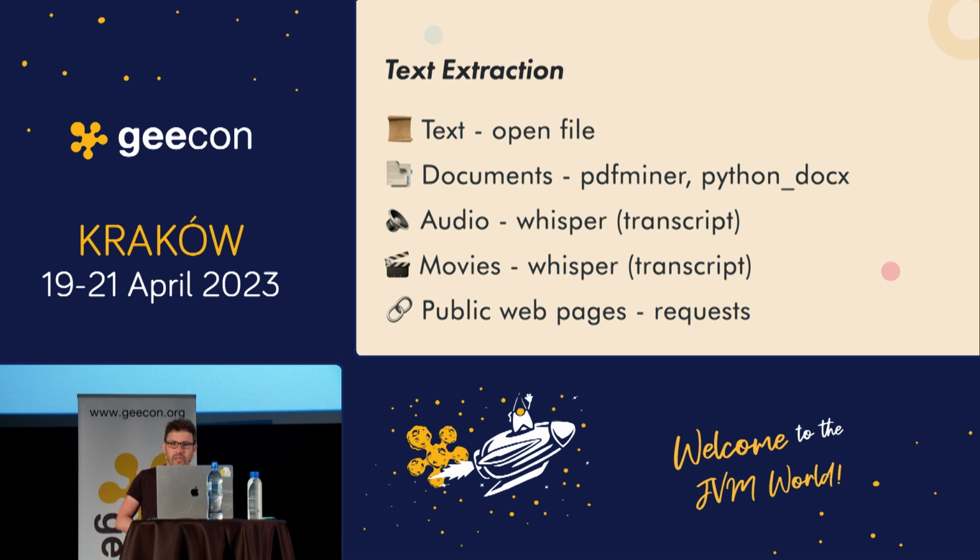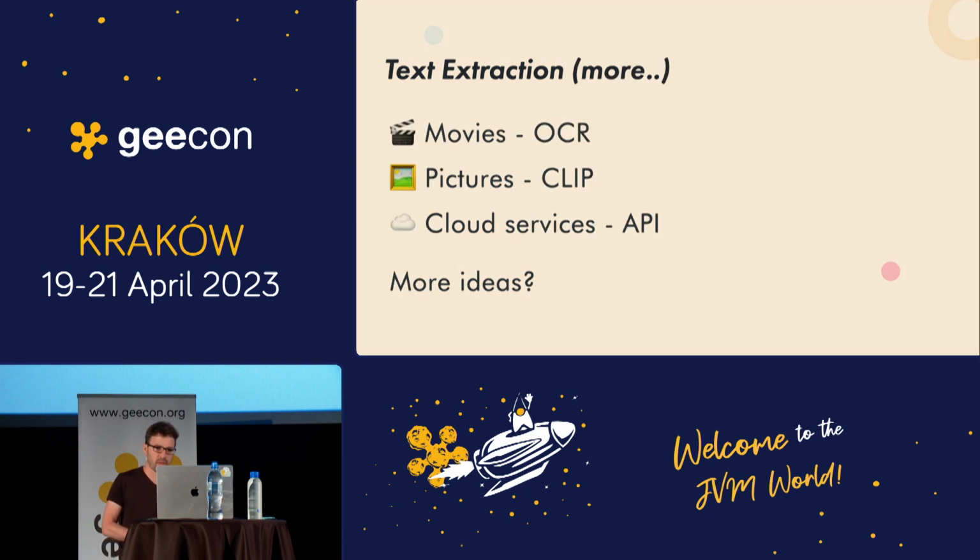For audio and movies, I used Whisper, which is also an OpenAI model that you can use. You can also download it, not only use the API, you can actually download it on your computer. So I use this for audio and movies. And for public web pages, I use Python requests. You can obviously use curl or something like that. But this is only for public sites.